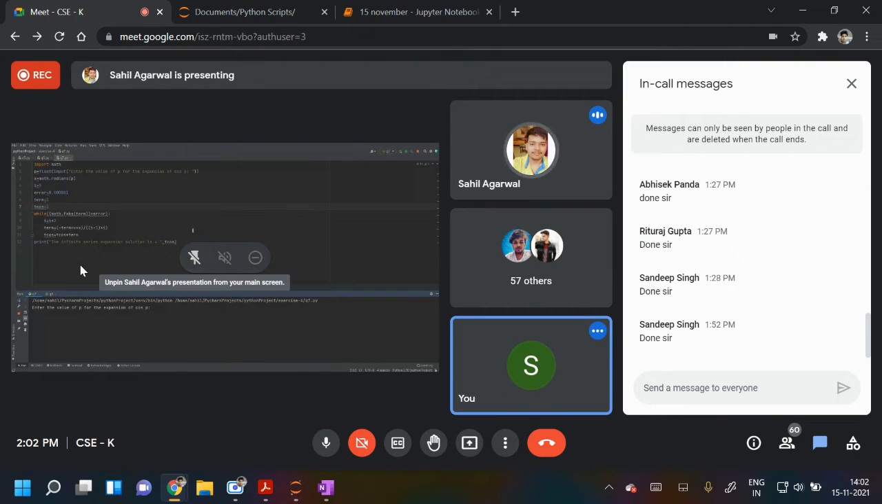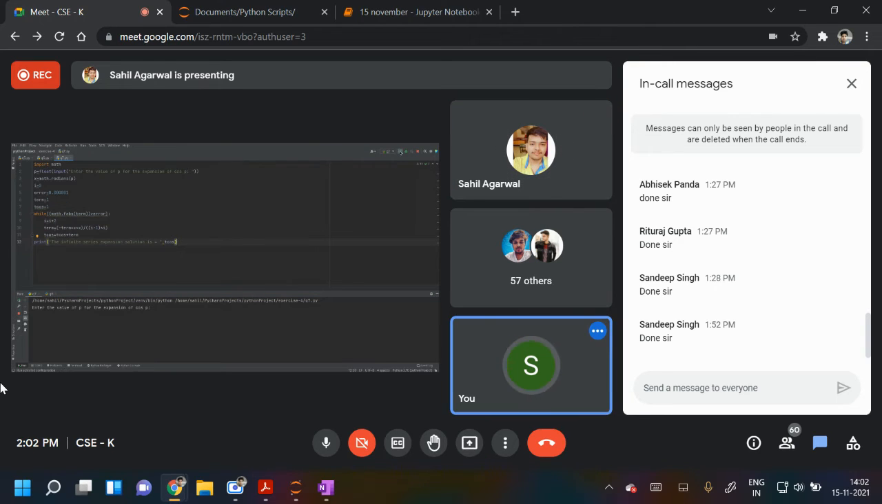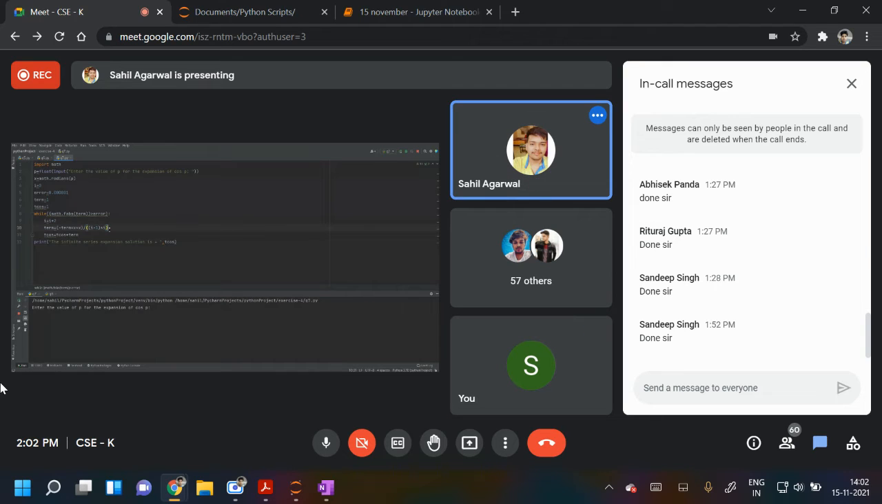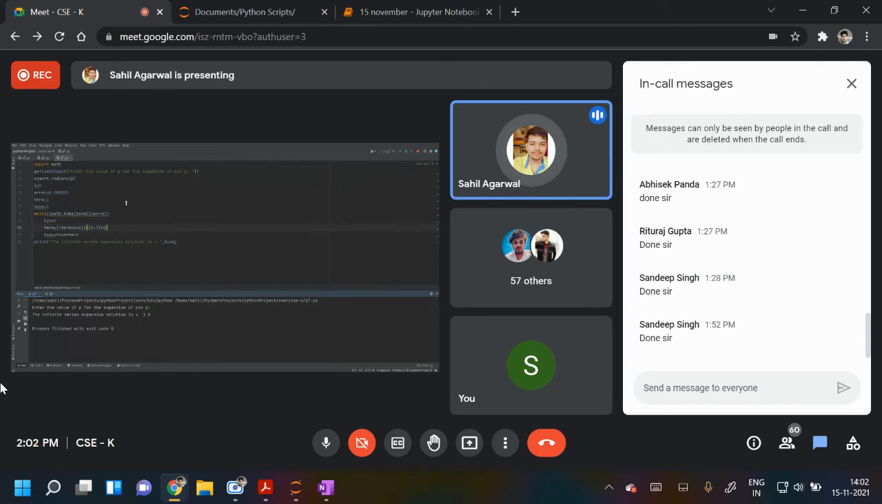Yes. So this is 7, the 7 term. So what have you written? Term is equal to term into x into x. Okay, fine, write this. And the sum is sum plus term. Okay, run it. So what should I put? Put value 0. So what is the output? 1. So 1 is fine. Cos 0 is 1. Yeah, correct. Okay. Thank you, Sahil. Thank you, sir.